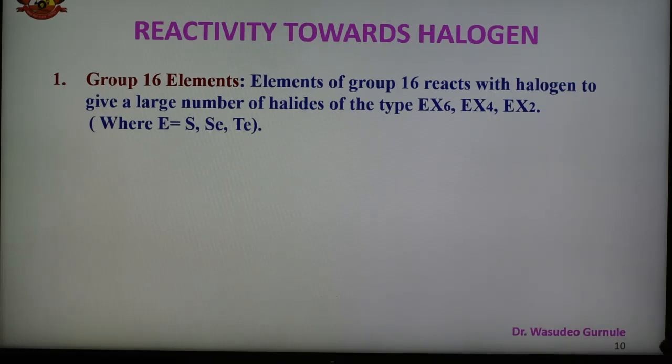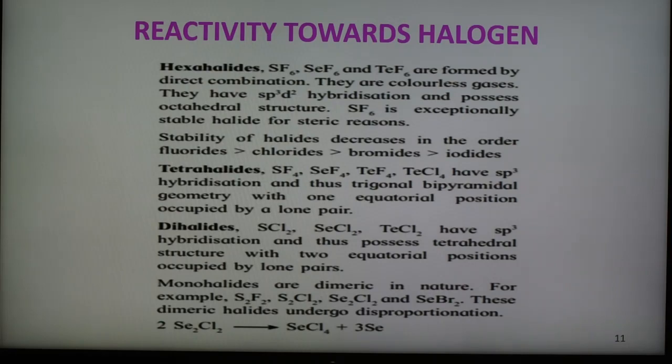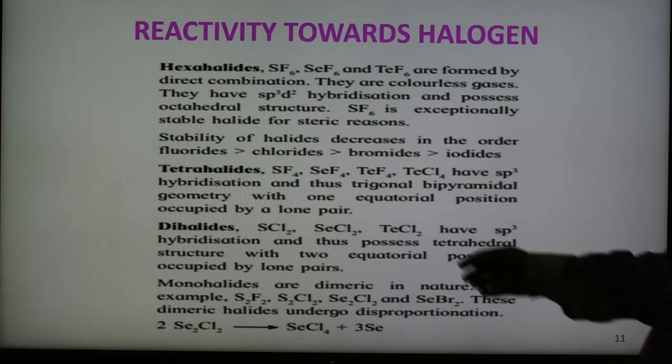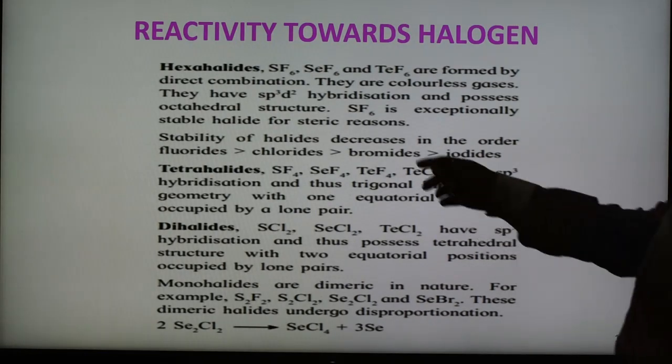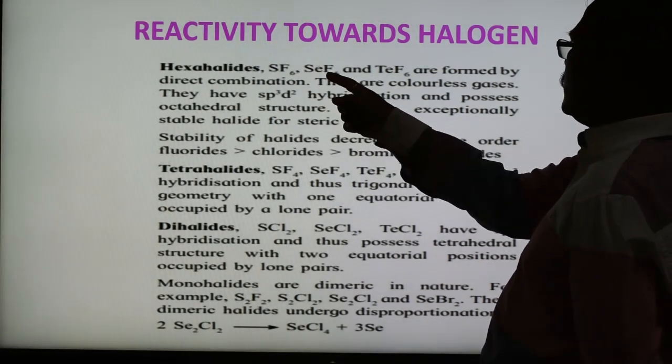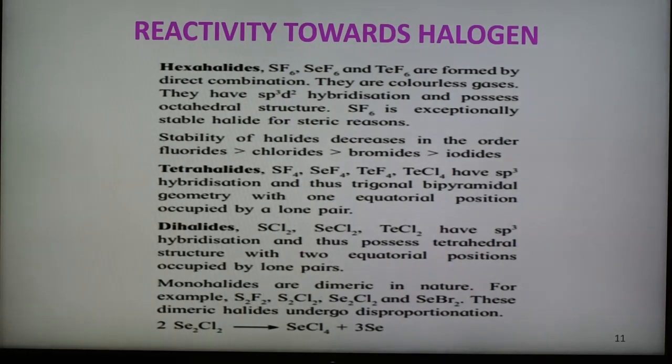Among hexahalides, SF6, SeF6 and TeF6 are formed by direct combination. They are colorless gases, have sp3d2 hybridization in their compounds and an octahedral structure. Because of sp3d2 they have octahedral structure.